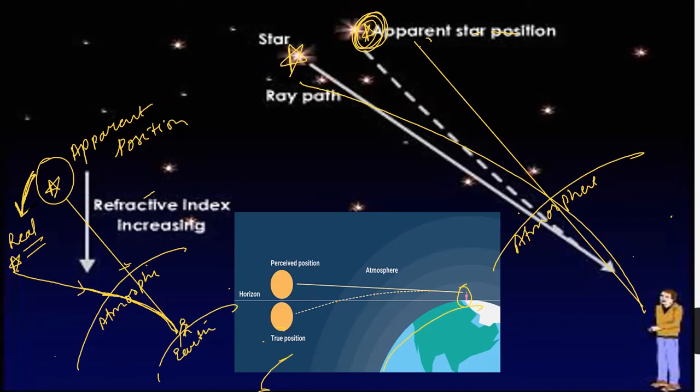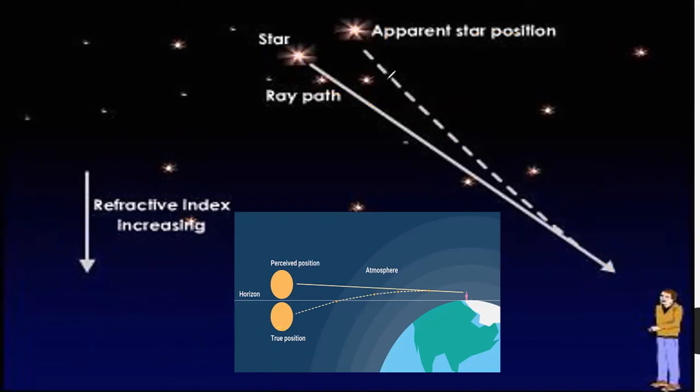So in this way, each and every celestial body which we see in the sky is an image. So everything we see is false. They are just images. The real objects are actually at a distance a little bit below the apparent position. Okay, so this is my real star, but I cannot see the real star. I can only see the apparent position of the star. Why? Because light rays are coming in a bended form. We cannot see the bended light. When this light ray reaches us, we will always perceive it in a straight line, and we will see the star to be here. So this is the way the apparent position and real position of the star will be there.